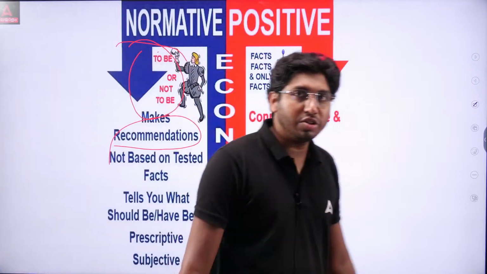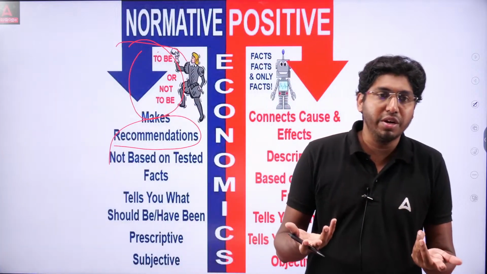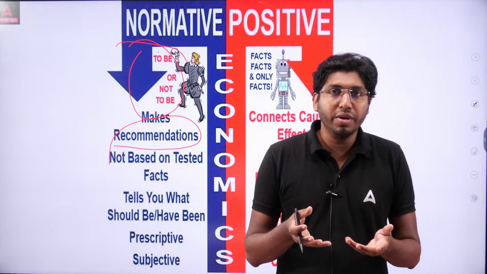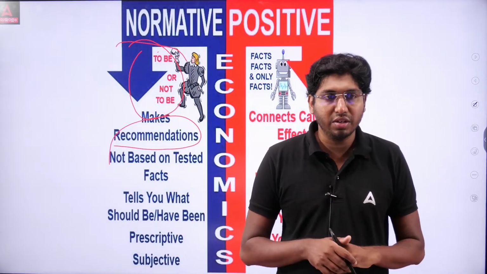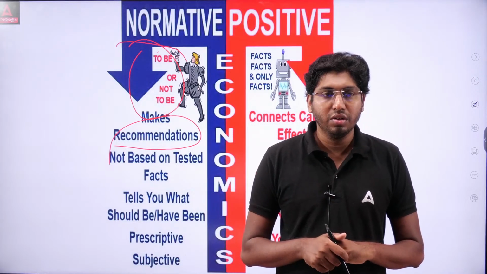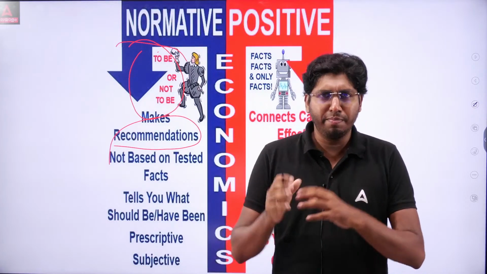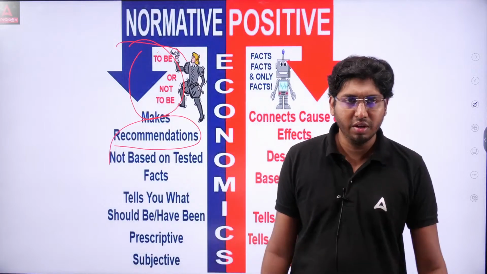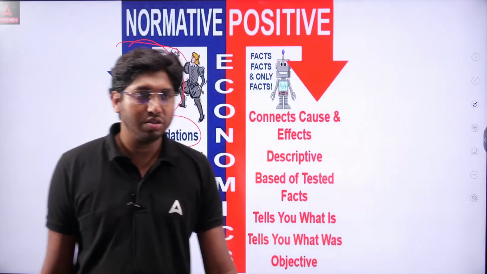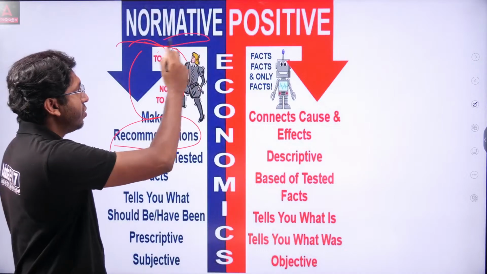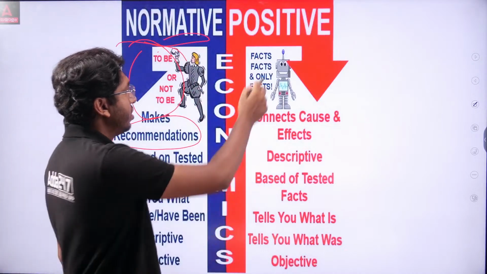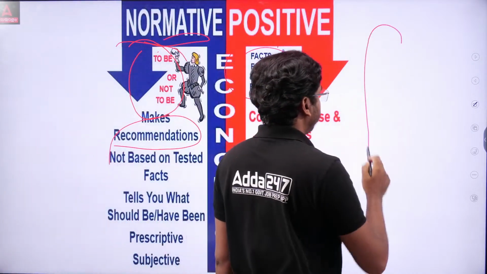Normative economics means they are just providing recommendations only, and these recommendations are not tested based on the facts. That means it tells us what should be or should have been, the perspective only, the subjective only. In stark contrast to normative economics, positive economics is different. It is based on facts.